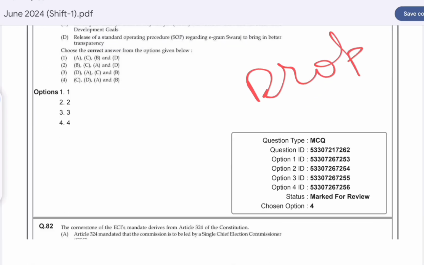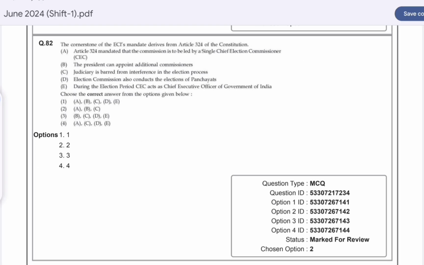Now question number 82. The cornerstone of the ECI's mandate derives from Article 324 of the Indian Constitution. Option B is correct here, A, B, and C: Article 324 mandated that the commission is to be led by a single chief election commissioner. The president can appoint additional commissioners and the judiciary is barred from interference in the election process.